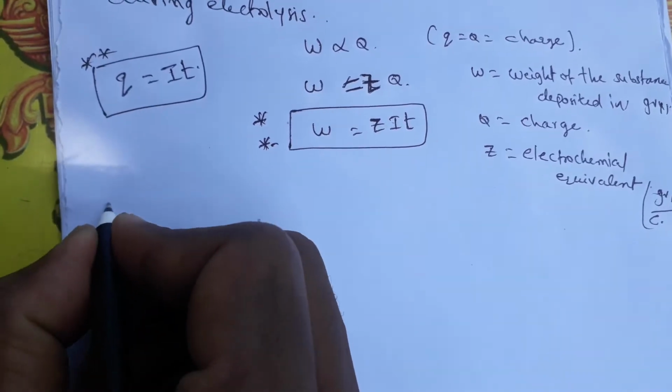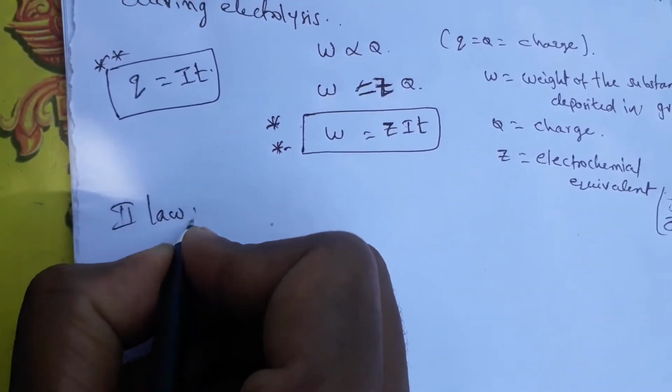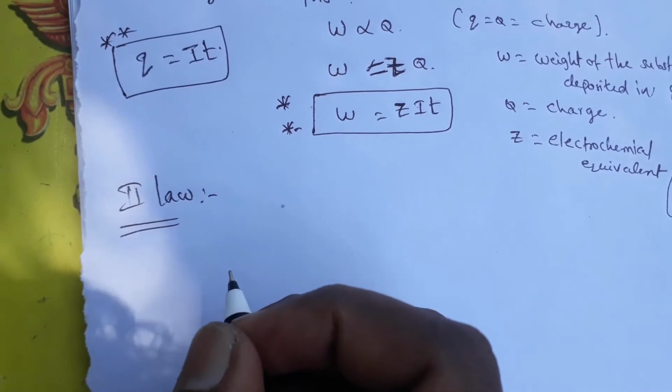So, Faraday's second law. What is Faraday's second law?